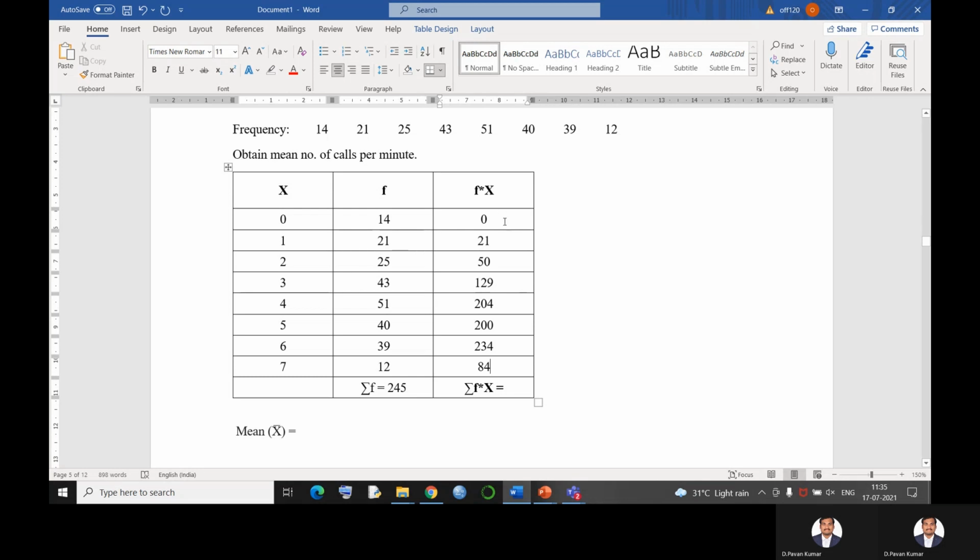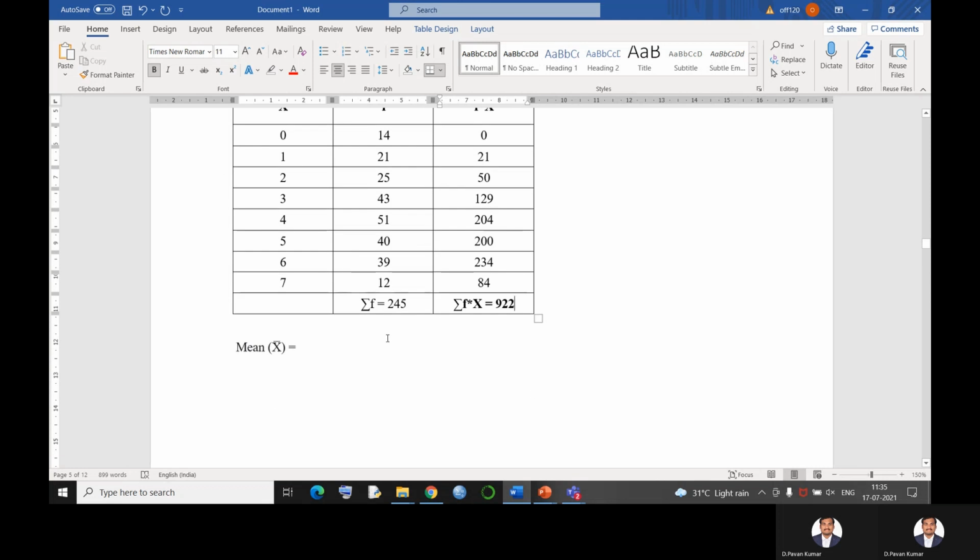So now these are the values of f into x. By adding all these values, we get 922. Summation f into x is equal to 922. So what is the mean of this given distribution? Simply summation f into x divided by summation f, that is 922 divided by 245. The answer is 3.76. Now we are not concentrating on the value, we are concentrating only on the conclusion.